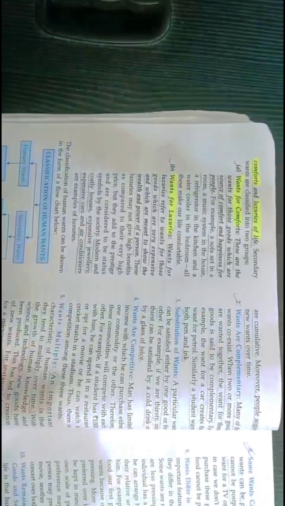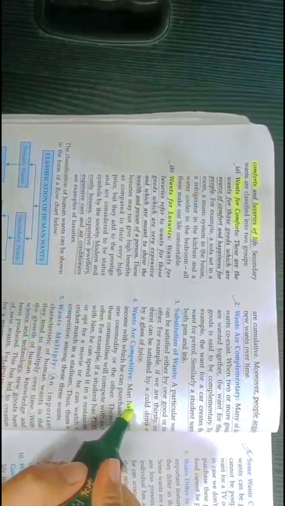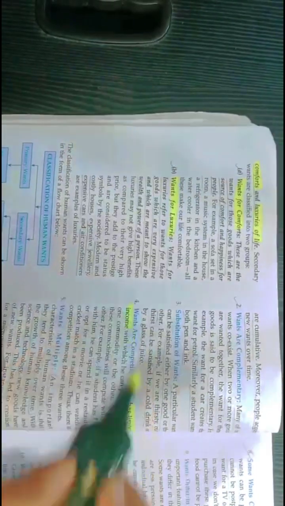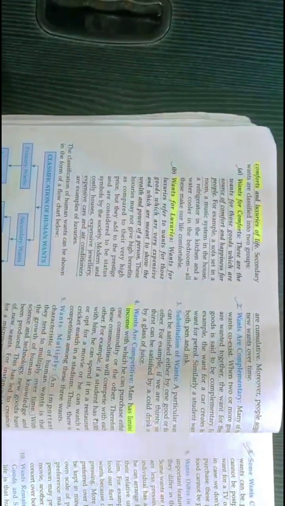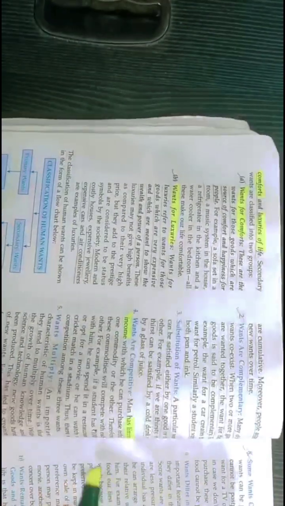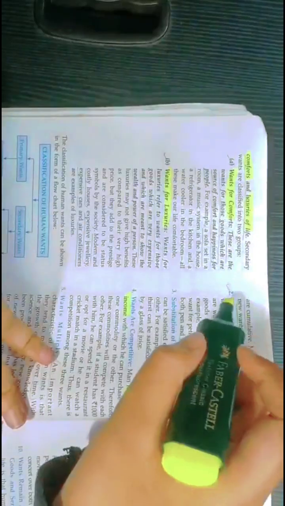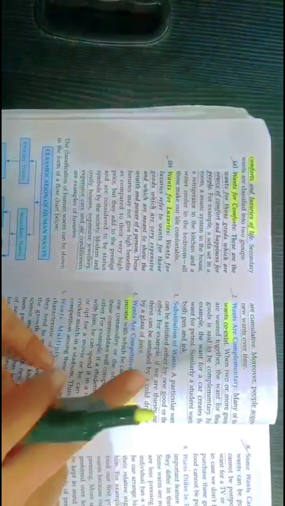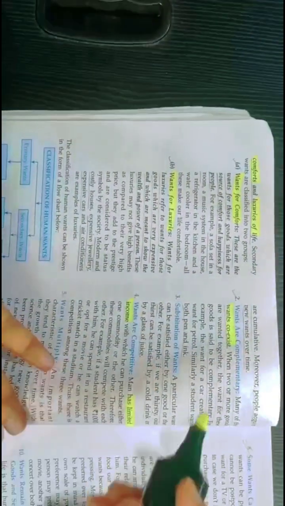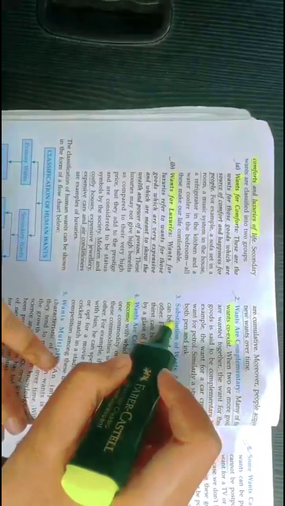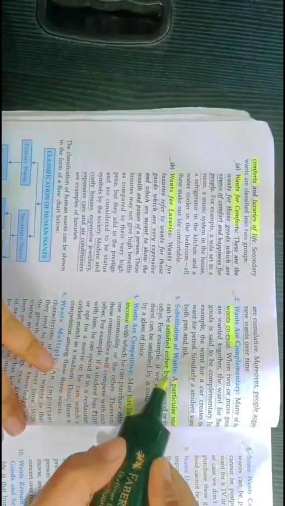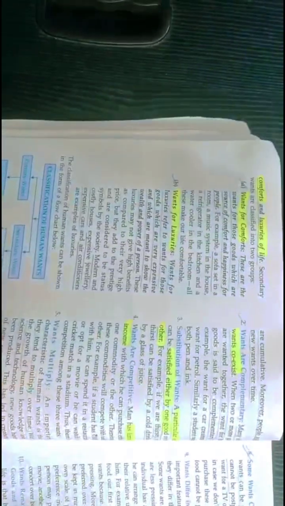Here, the keyword is man has limited income because we can't buy everything, but our want is never ending. Wants are complementary, they coexist. And here the keywords are a particular want can be satisfied either by one or by another.